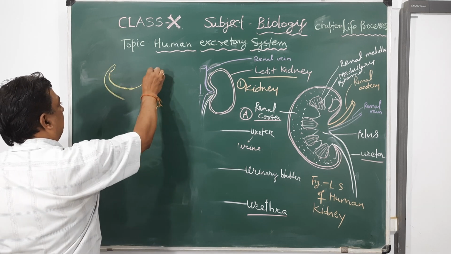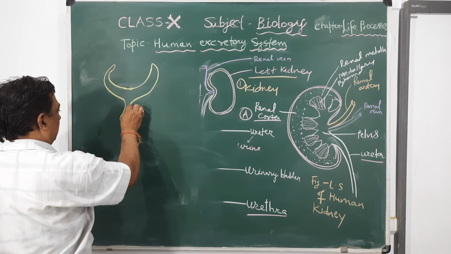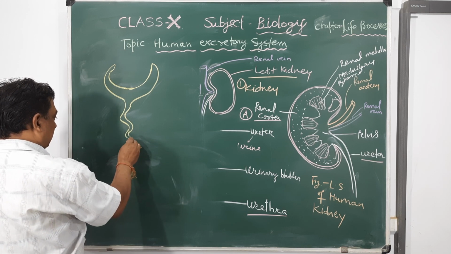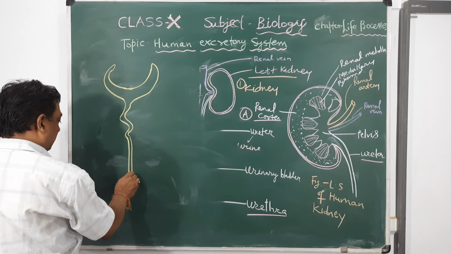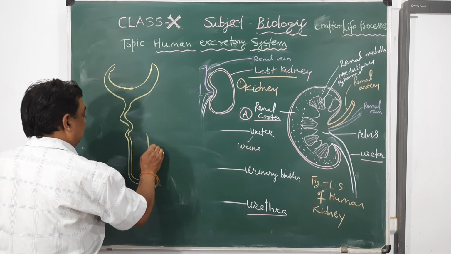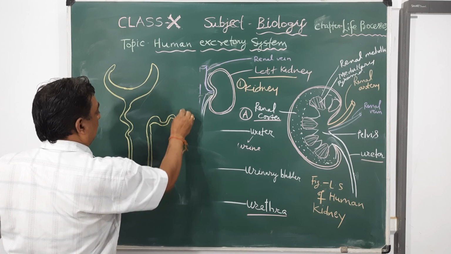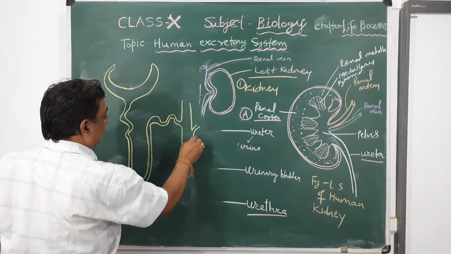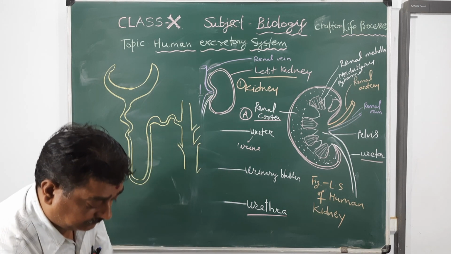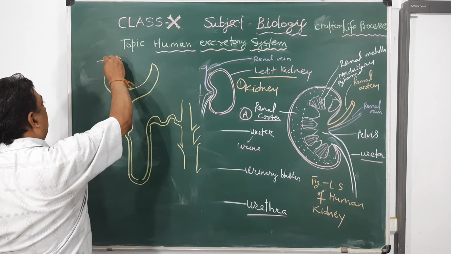This area is called the proximal convoluted tubule, and this is called the descending limb, and this is called the ascending limb, then the distal convoluted tubule, and it opens to the collecting duct and the duct of Bellini, and finally to the outside by the urethra.